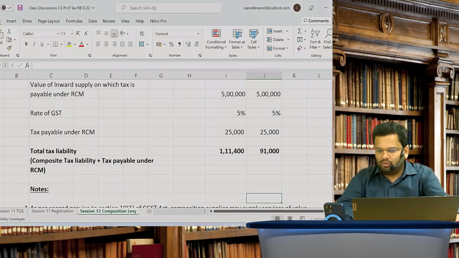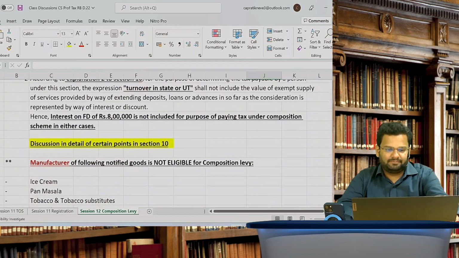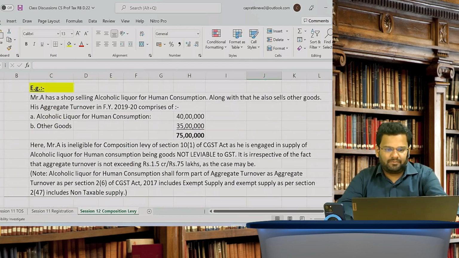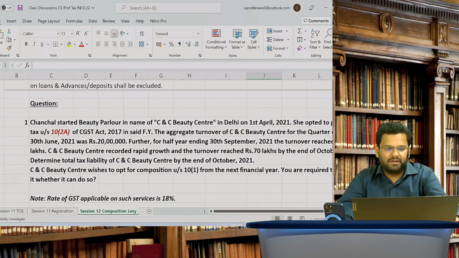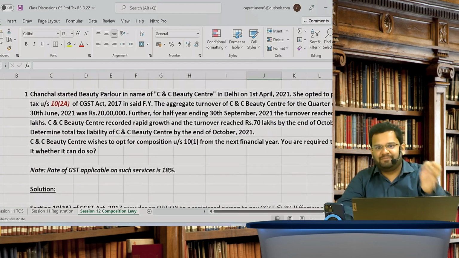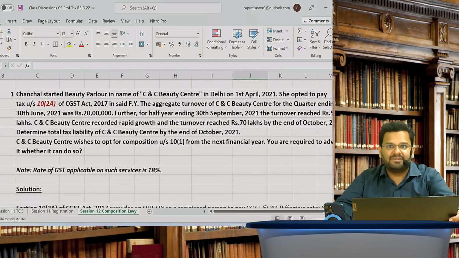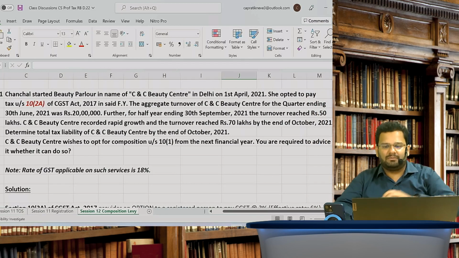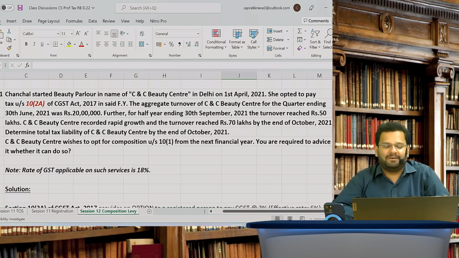Okay, I want to cover with you one more question. One or two more interesting questions. See this Chanchal's question. As I told you, some things are critical in GST. This is one of them. I keep on getting repetitive questions from students on these things. See Chanchal's question.